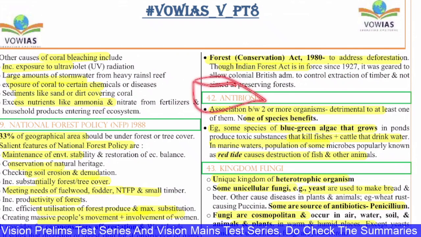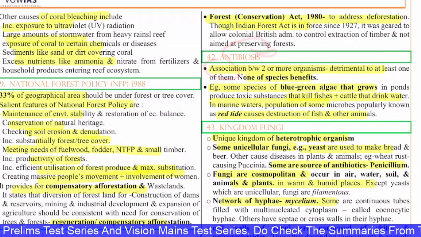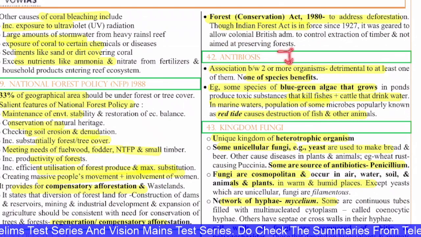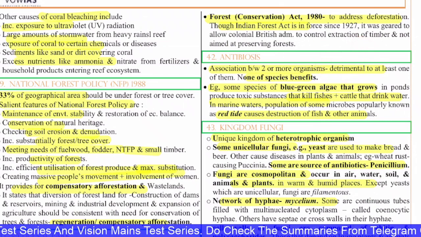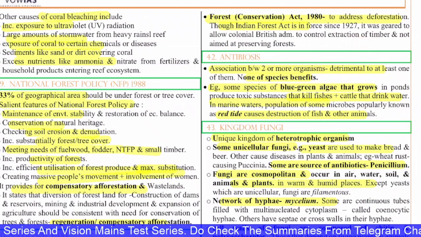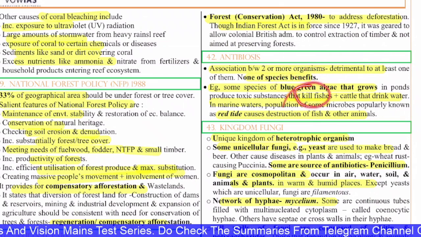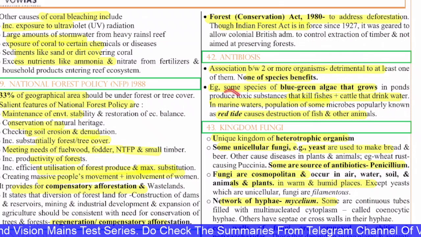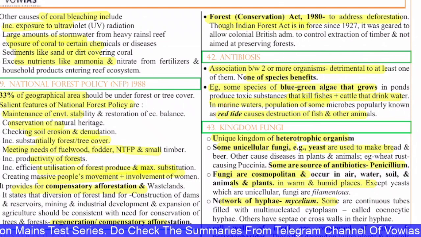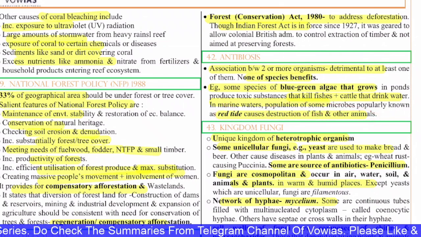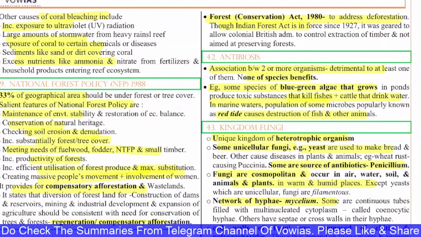Next, the 42nd question is on antibiosis. It is the association between two or more organisms detrimental to at least one of them. None of the species benefits. For example, some species of blue-green algae that grow in ponds produce toxic substances that kill fishes and cattle that drink the water. In marine waters, the population of some microbes, popularly known as red tide, causes destruction of fishes and other animals. So these are detrimental, and these are not benefiting anyone. So that is the kind of association.